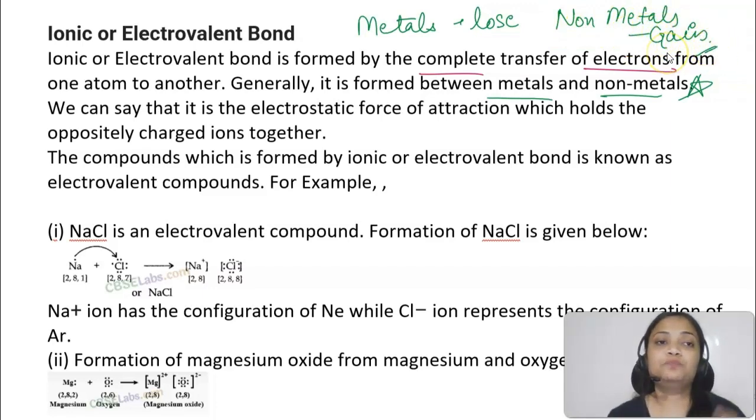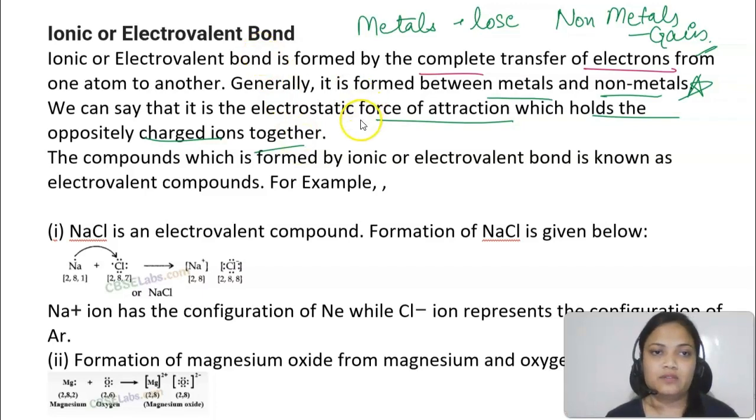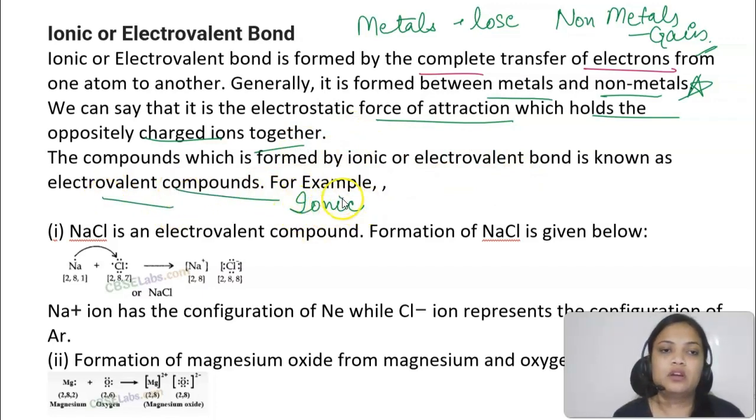Now how are these ions held together? So these ions are held together by electrostatic force of attraction. So electrostatic force of attraction is holding the ions together, and this type of compound is called an electrovalent or ionic compound. For example, NaCl we have just discussed.